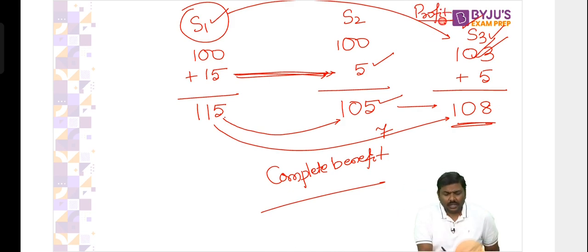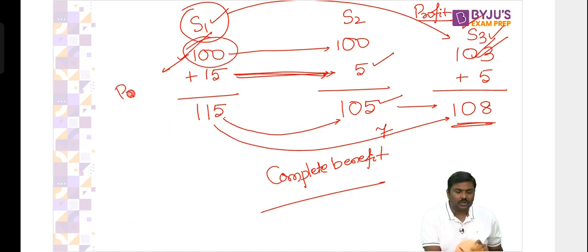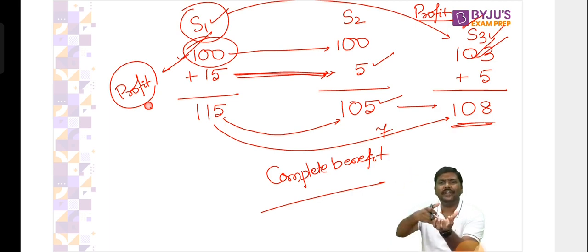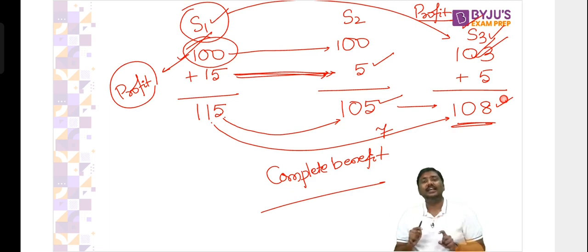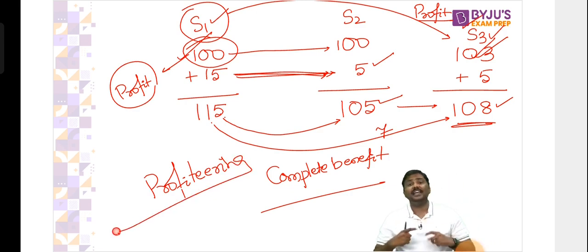Sir, what about S2? Earlier also I was making profit. Because please understand, earlier when I decided to sell at 100 rupee, it was including profit only. Don't jump to a conclusion that there was no profit earlier. But now, by reducing the price from 115 to 108, has my profit increased? Yes. Government calls this profiteering. Understand this very carefully.